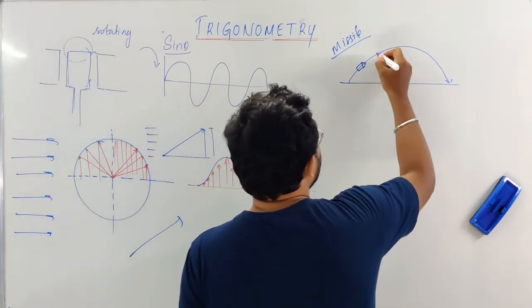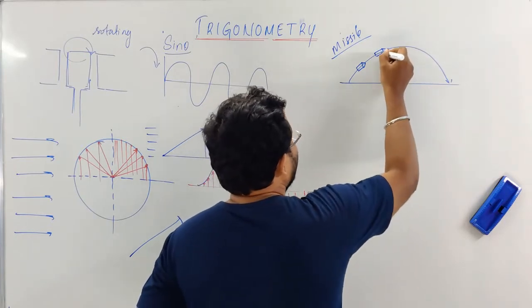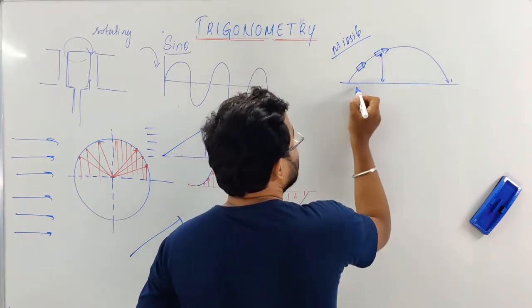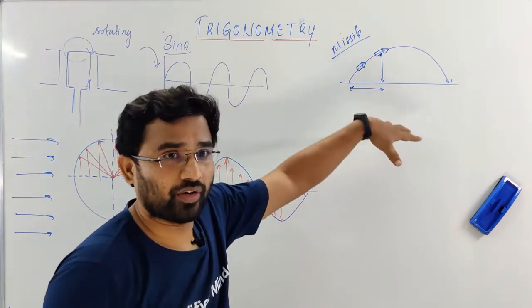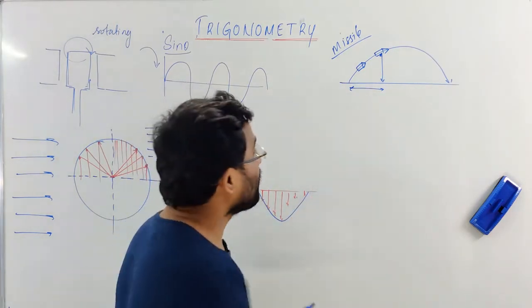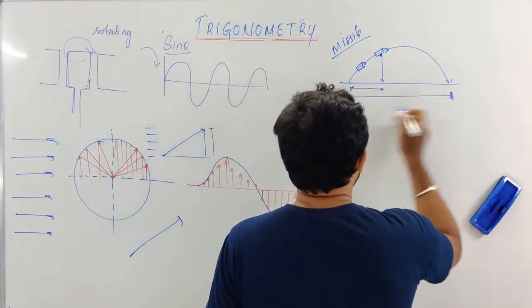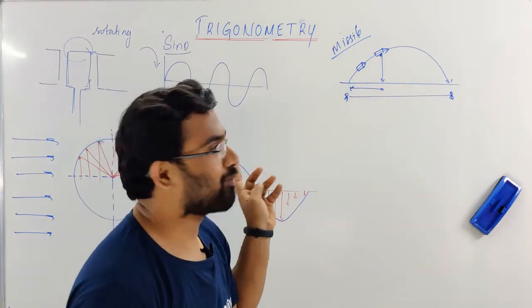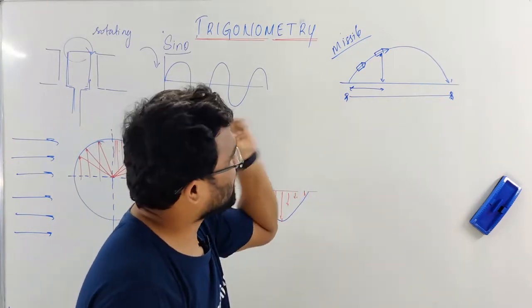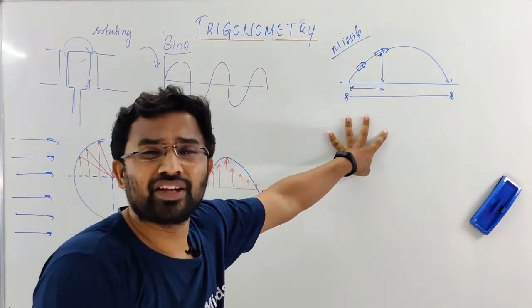Okay, so the missile has traveled till here. Now understand, it has a certain altitude, and then something called range. So how do you calculate this? At what altitude is it going, and what range is it going? If you know the target, the distance from you to the target, or maybe from India to another country, and you have the distance between them, you can perfectly design a missile which can go exactly and target a particular location. So trigonometry is used a lot in missiles.